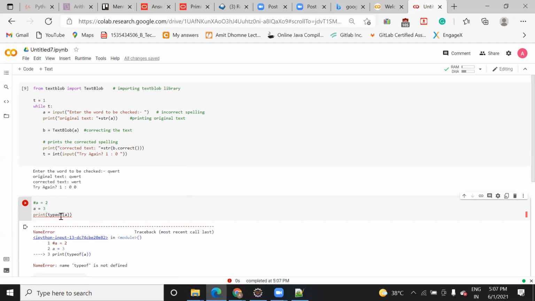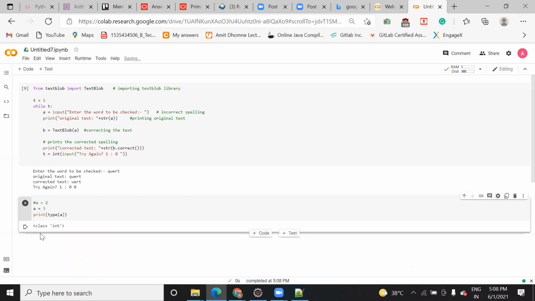I think I understand it. Just 1 minute. See here, it is printing class int because the value that you have initialized to this a is of integer type.